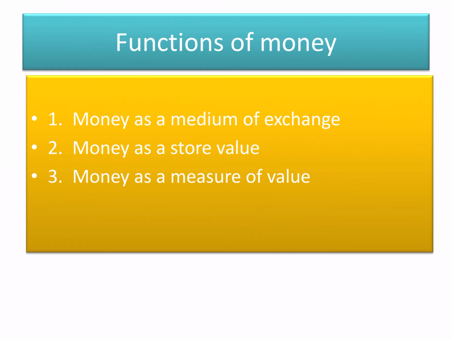Now the functions of money. Money is a medium of exchange. It means if I want to purchase something, I pay money. The most important function of money is to act as a medium of exchange and trade. It removes the limitation of lack of double coincidence of wants and makes exchange easier.